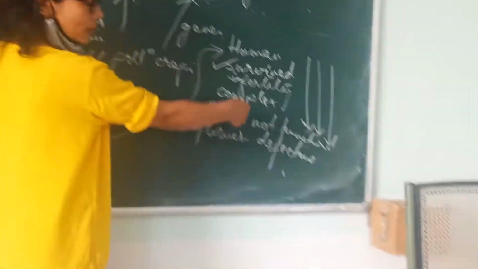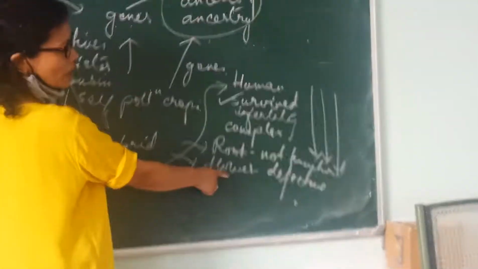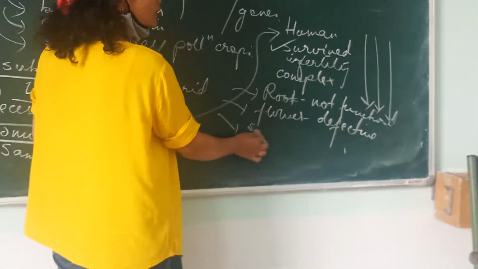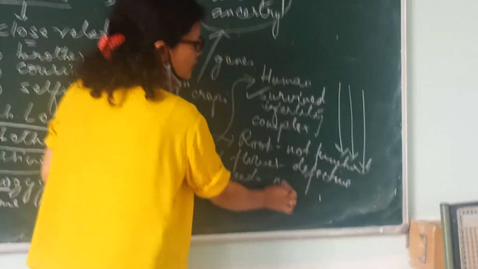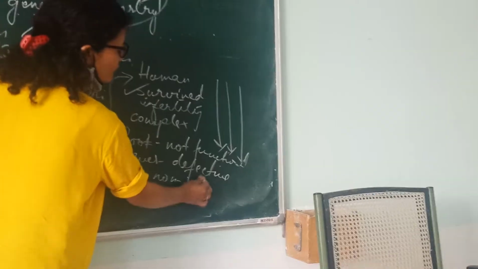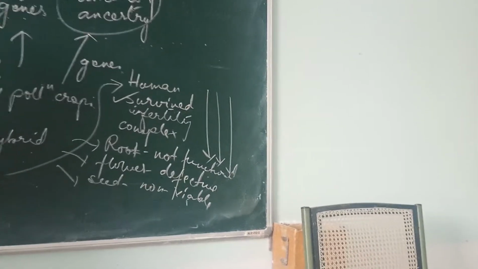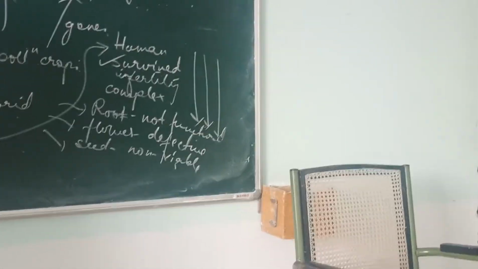So what is the use? You have seeds, but the seeds are not viable. They are not functional. They cannot generate and produce a new plant.